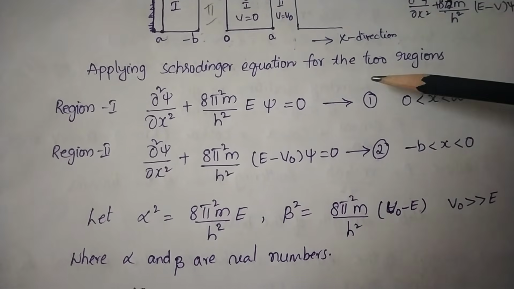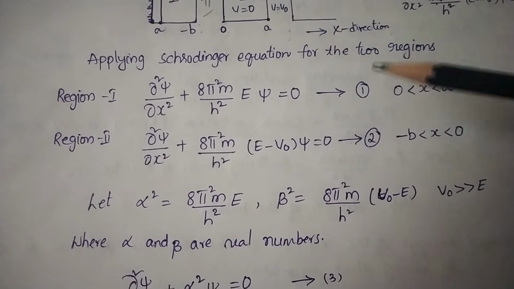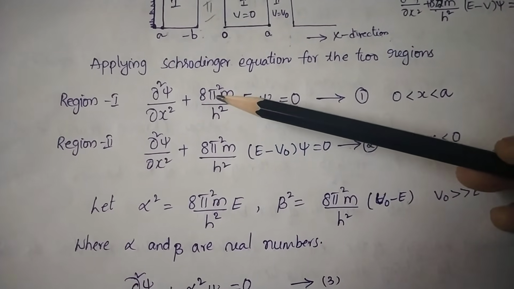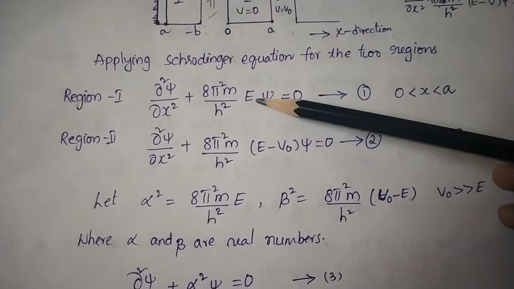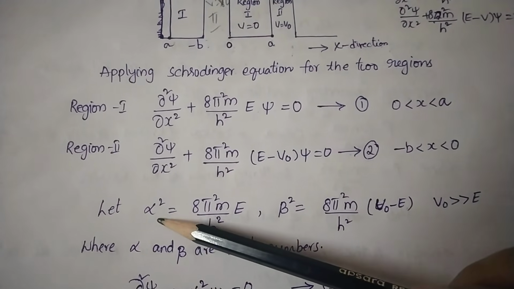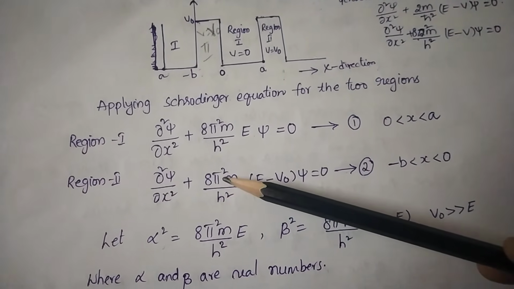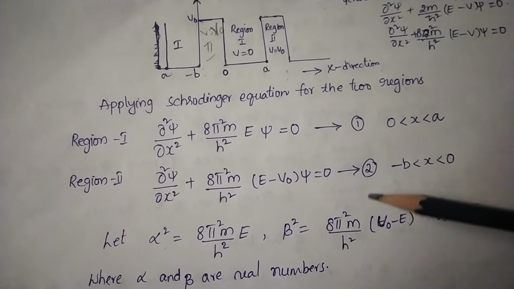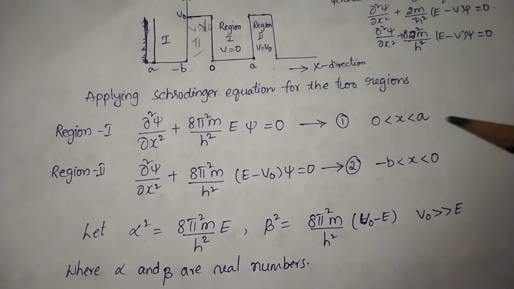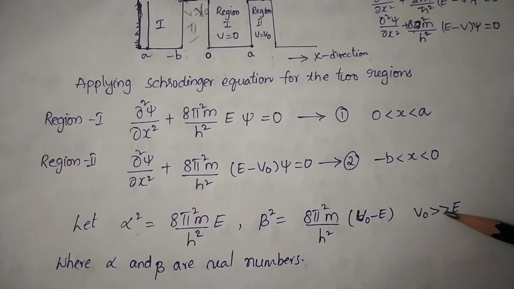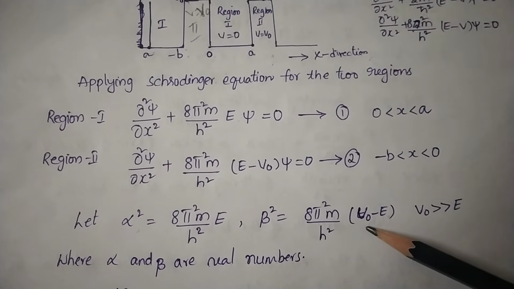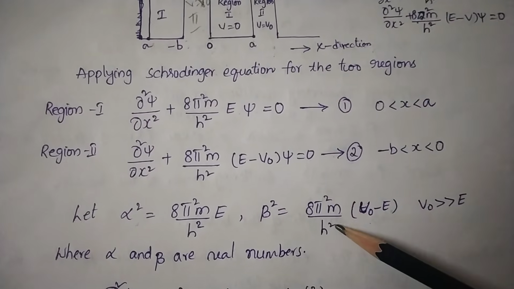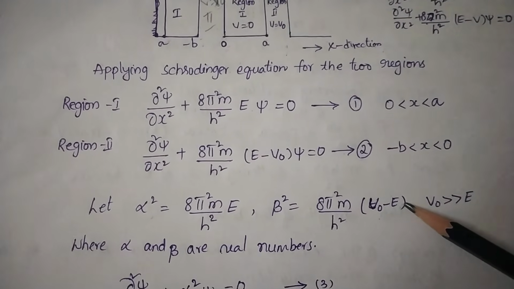To solve this differential equation, we modify the equations. In equation 1, we consider (8π²m/h²)E as α² and (8π²m/h²)(E − V0) in the second equation as −β². Here we are considering that V0 is much greater than E. So β² is taken as (8π²m/h²)(V0 − E).